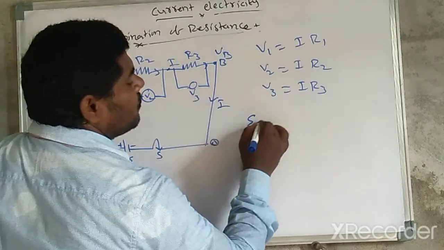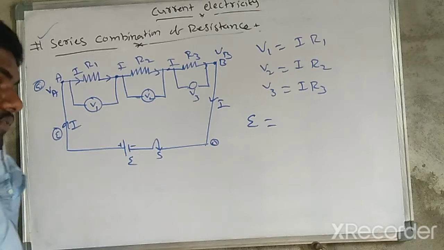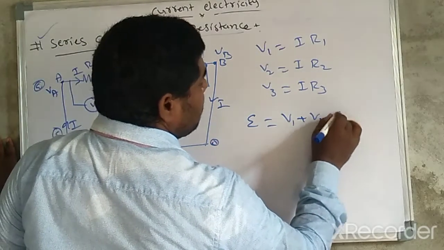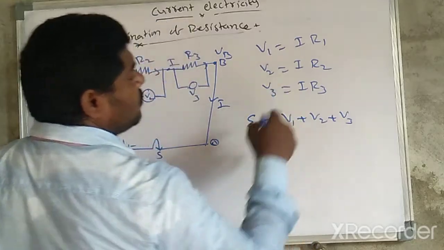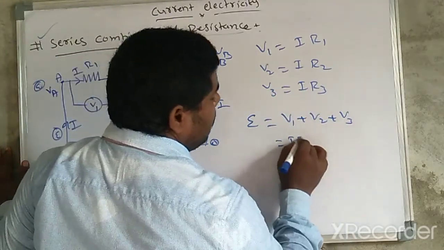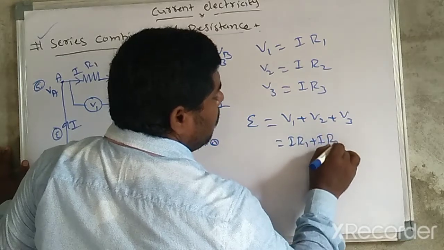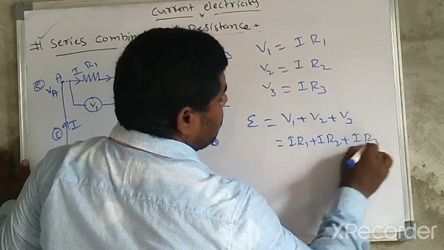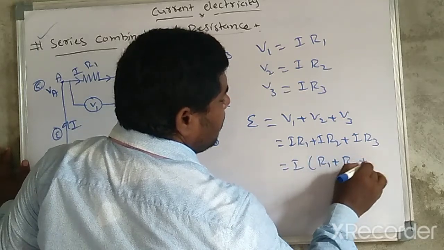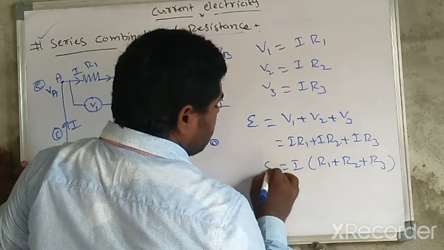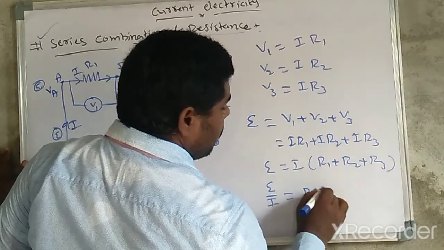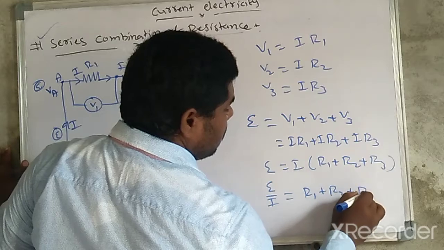That is, EMF is equal to the sum V1 plus V2 plus V3. So substitute the V1 value, V2 value, V3 value here. So I into R1 plus I into R2 plus I into R3. I take I out common, so R1 plus R2 plus R3. So E by I is equal to R1 plus R2 plus R3.